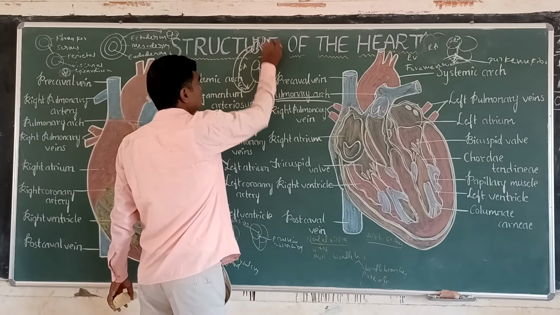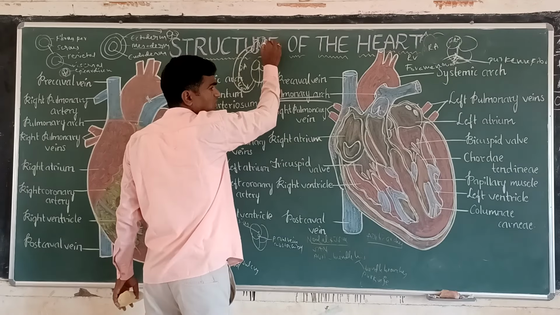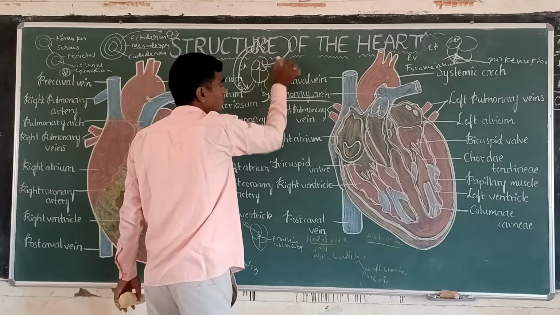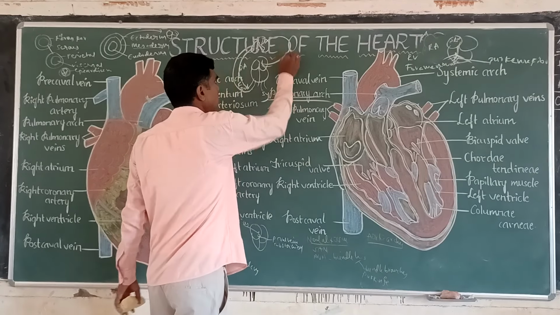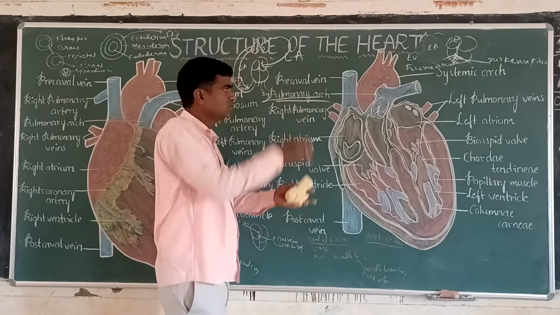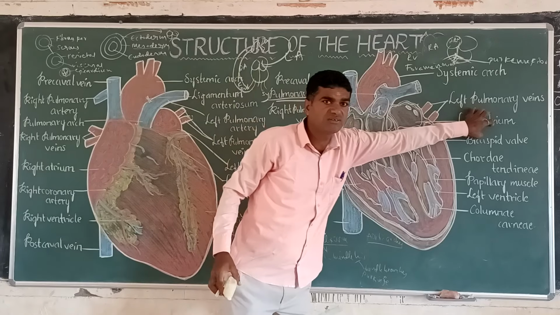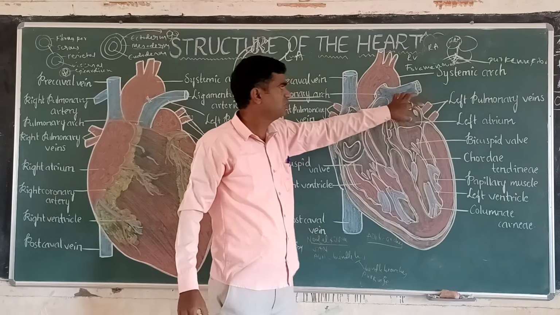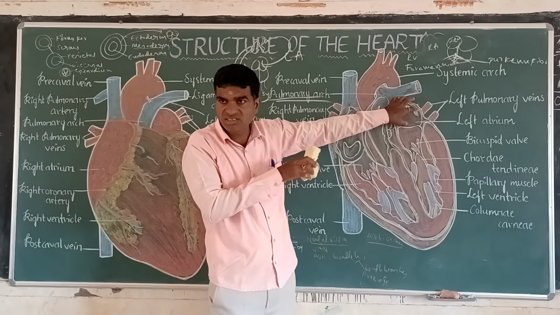So these are the lungs. Through the lungs, it is oxygenated blood. Now again it is coming into the left atrium. So this is called the left atrium. What is this called? Left atrium. It is the left atrium. Which blood does it contain now?